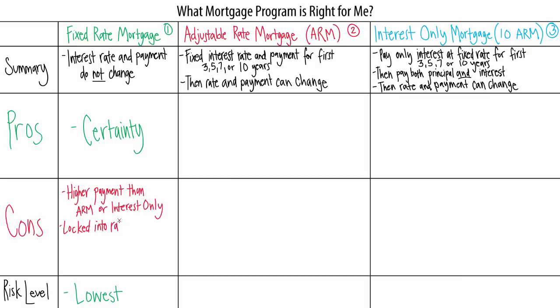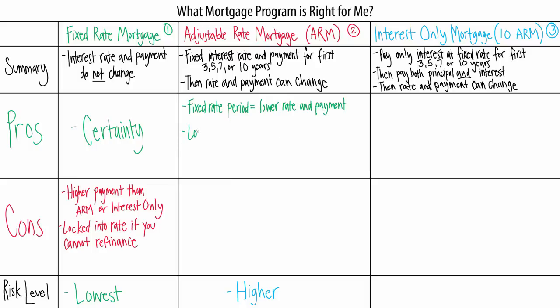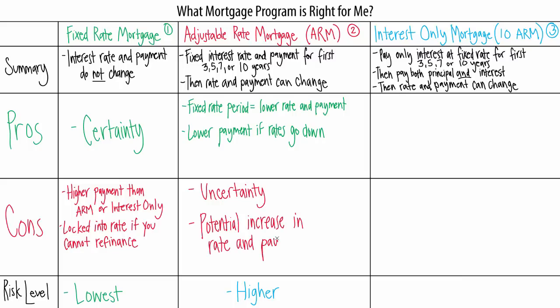Additionally, if interest rates decrease and we cannot refinance our mortgage, we may be locked into paying a higher interest rate. For our adjustable rate mortgage, the big pro is that we potentially have a lower interest rate and monthly mortgage payment during the initial fixed rate period as compared to our fixed rate mortgage. Plus, an ARM also offers the potential benefit of a lower monthly payment if interest rates go down during the adjustable rate period. The big negative of an ARM is uncertainty.